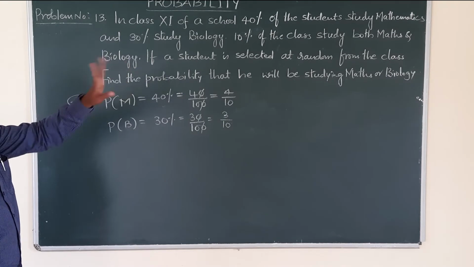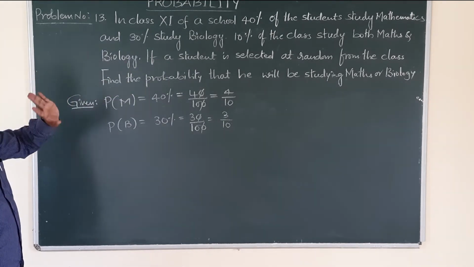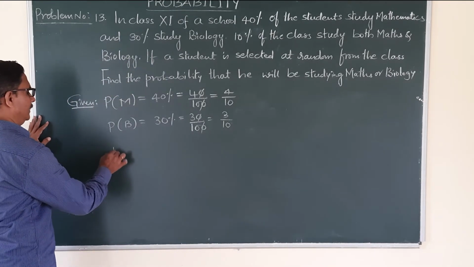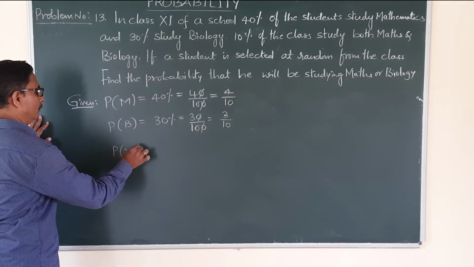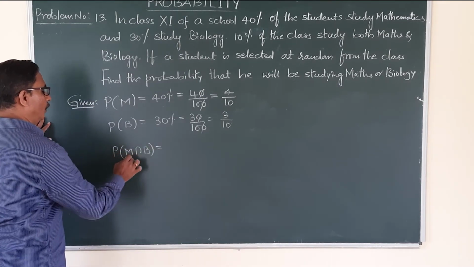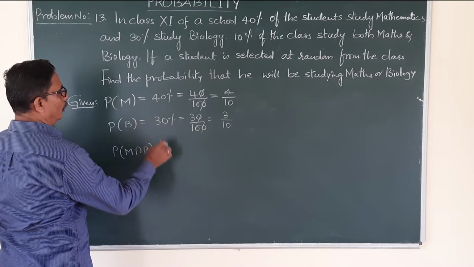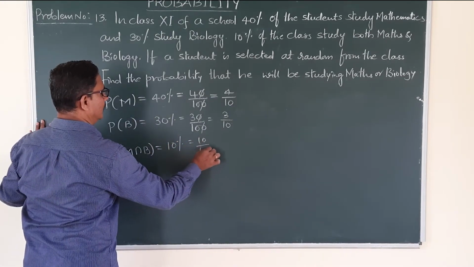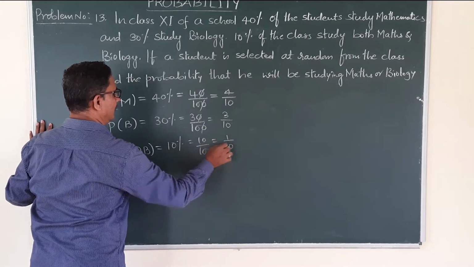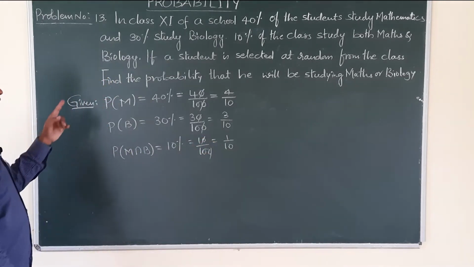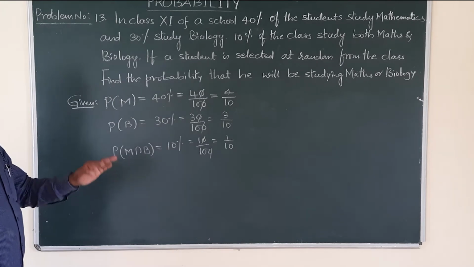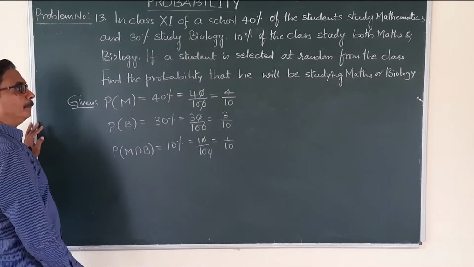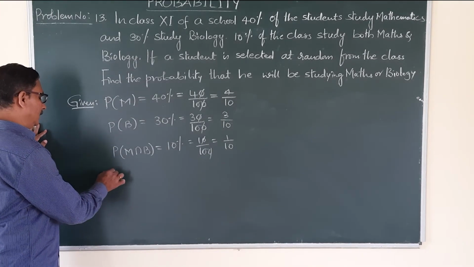Next, 10% of the class study both mathematics and biology. That is both, denoted by intersection. Probability of M intersection B is how much? 10%, that is 10 by 100, that is 1 by 10. Now the question, find the probability that he will be studying in mathematics or biology.